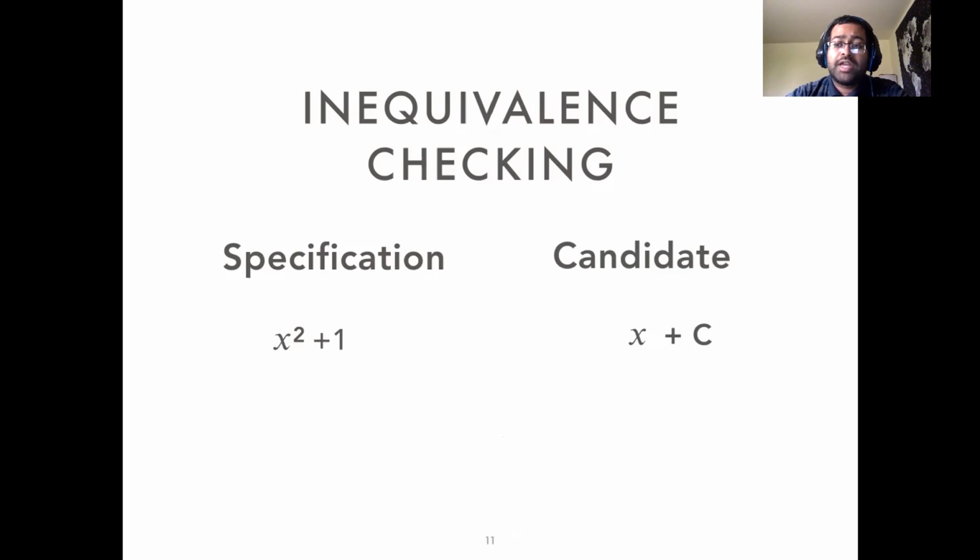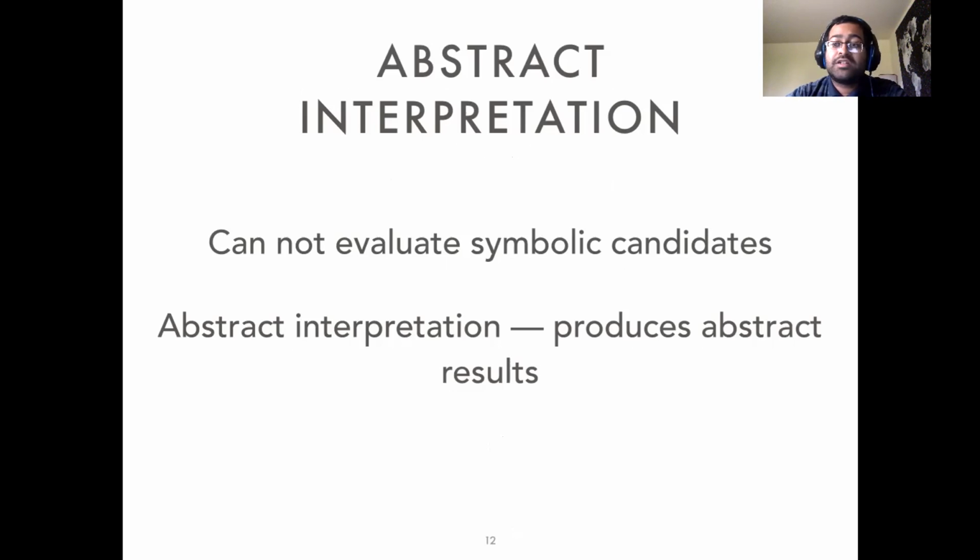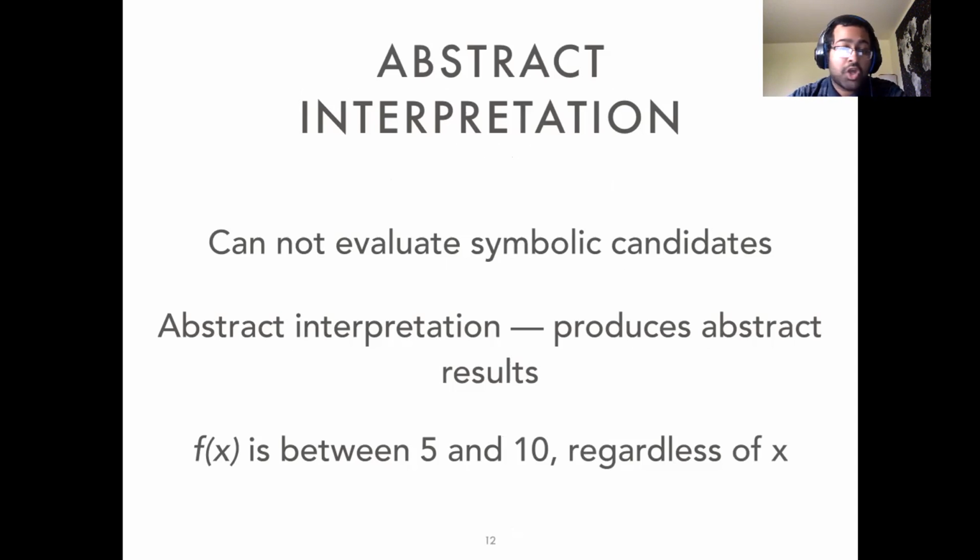Now, this work is about an analogous approach, where symbolic candidates can be abstractly interpreted instead of being evaluated. As concrete evaluation produces a concrete result, abstract interpretation produces an abstract result. For example, a range of integers might be an abstract result. It's possible to, for example, analyze a function and show that the result is always between 5 and 10, regardless of what the input is. So how does this solve our problem?